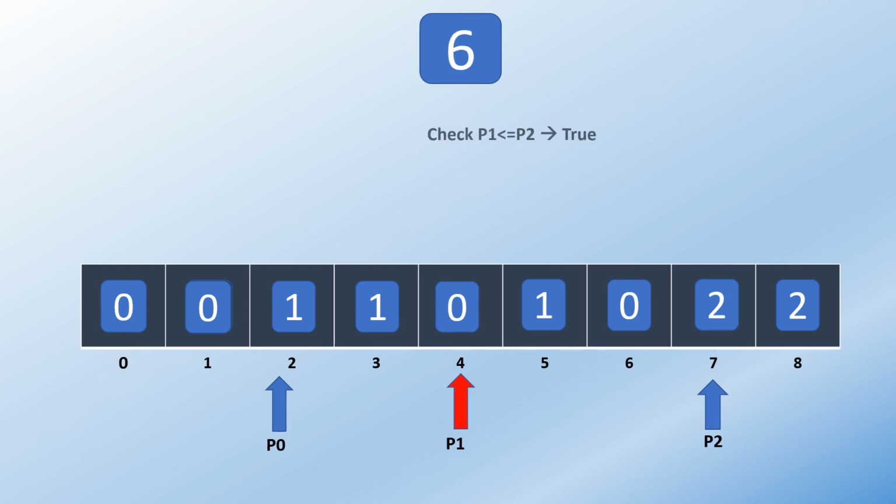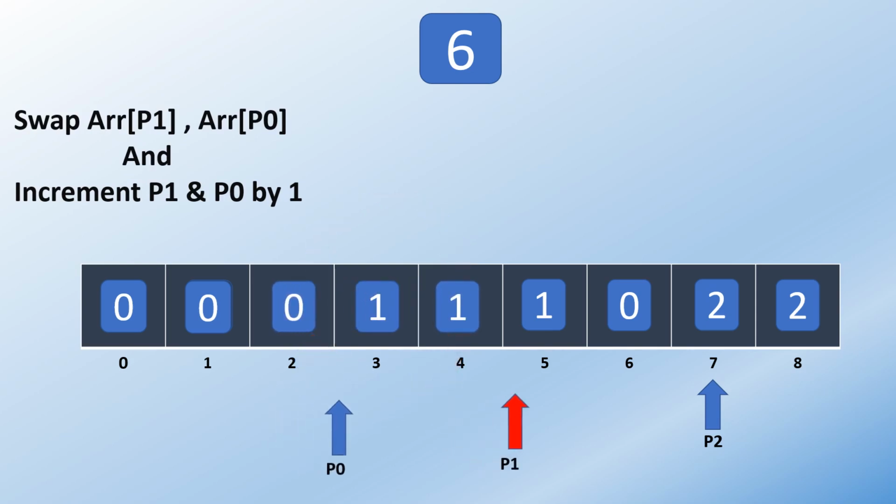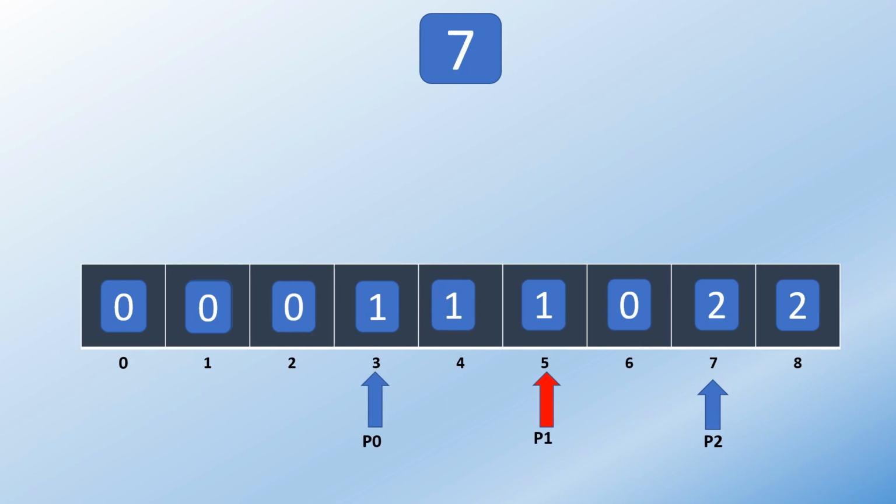In this iteration, the while loop condition is true. Now the value at pointer p1 is 0. So we will swap the values at pointers p1 and p0 and increment both pointers by 1. Okay, in the next iteration, the while loop condition is again true. This time the value at pointer p1 is 1. So we will increment only pointer p1 by 1.